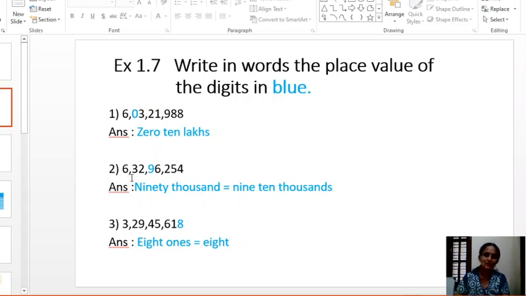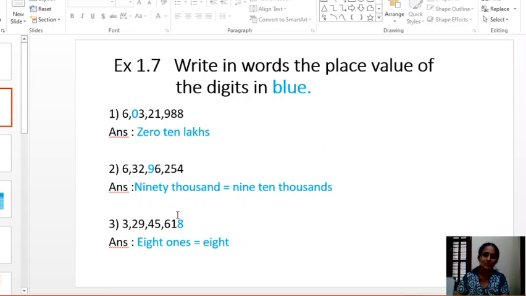Next question is 6 crore 32 lakhs 96,254. Our blue color digit is 9 here. Say in which place it is? It is in 10,000s place. So the place value is 90,000, or you can write 9 into 10,000. That means 9 into 10,000 is 90,000. Both answers are correct.